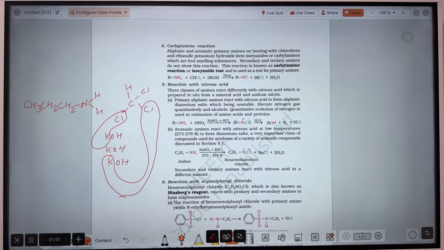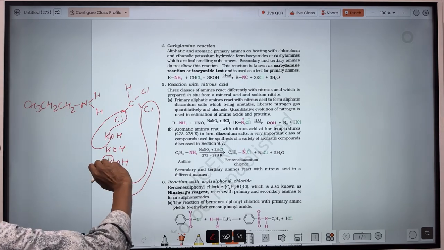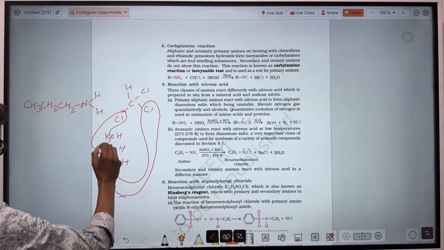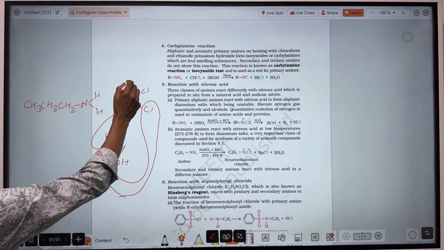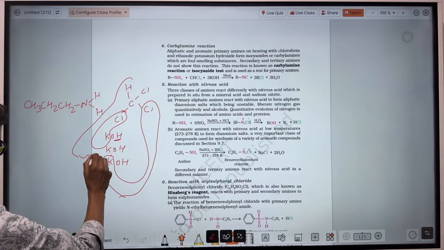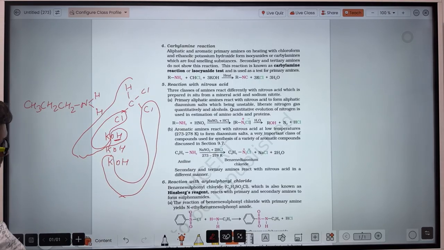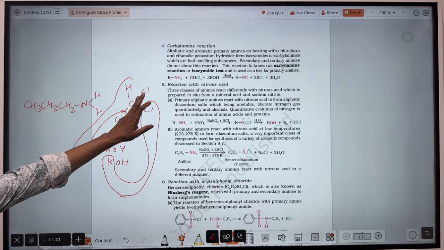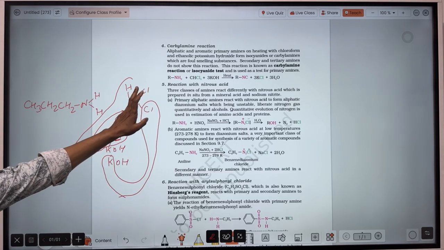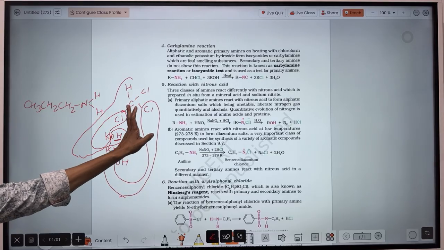After that, what happened? This hydrogen combined to this OH, forming H2O, and this chlorine here, 3 moles of chlorine, 1, 2, 3.